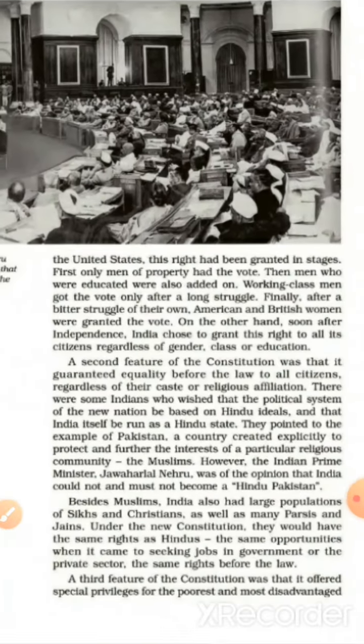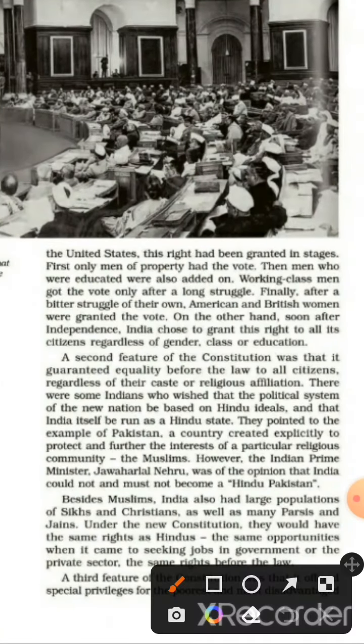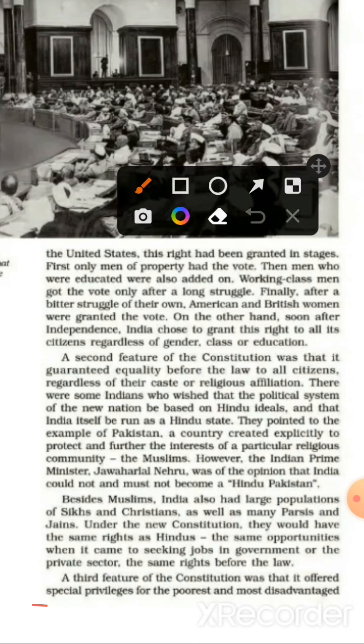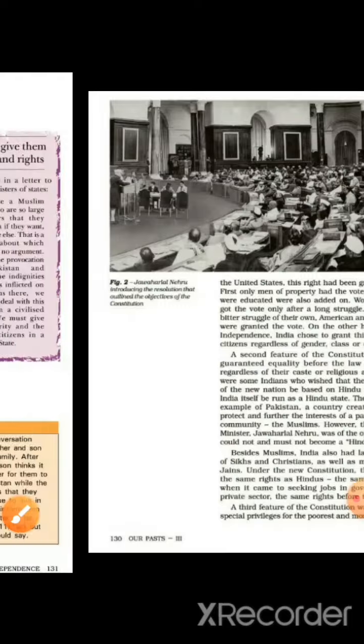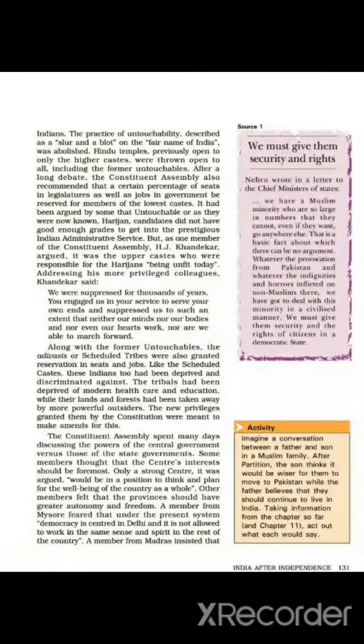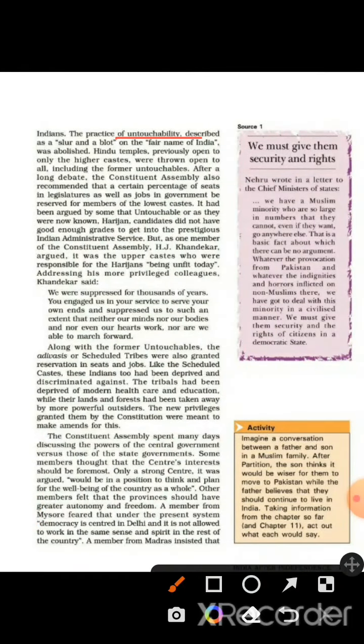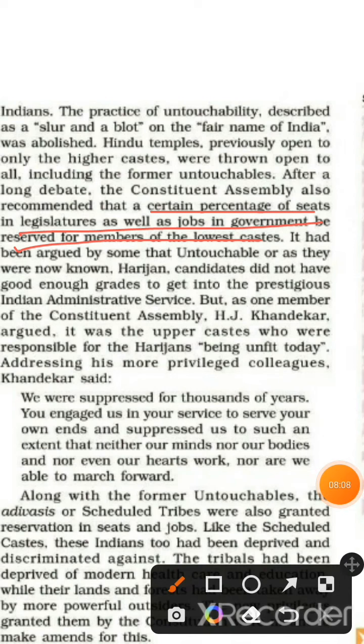So, the third feature of the Constitution is that it offered special privileges for the poorest and most disadvantaged Indians. Untouchability has to be abolished, and a certain percentage of seats in legislatures as well as jobs in government be reserved for members of the lower castes.